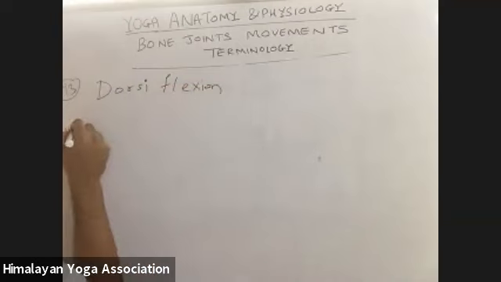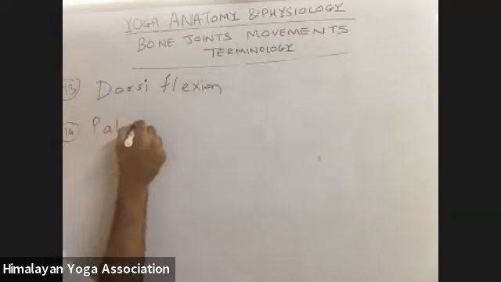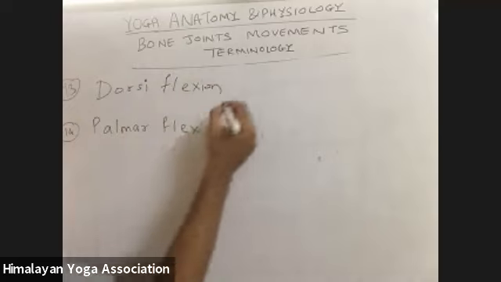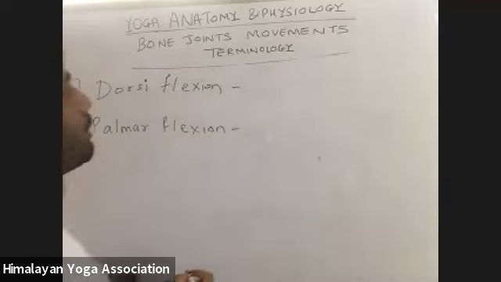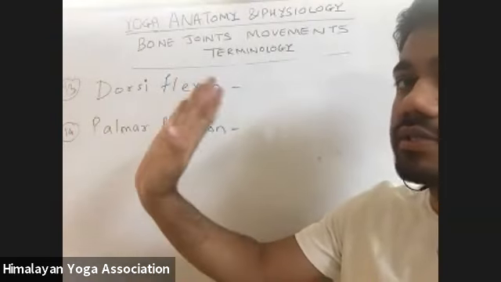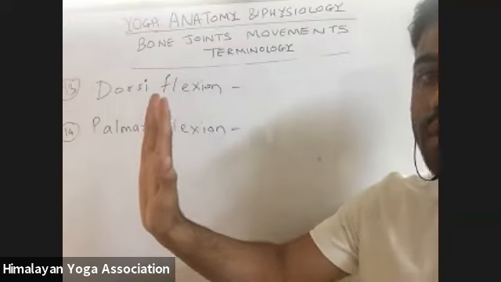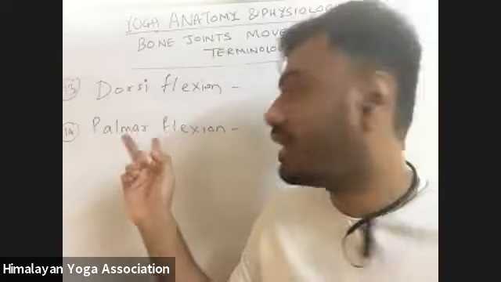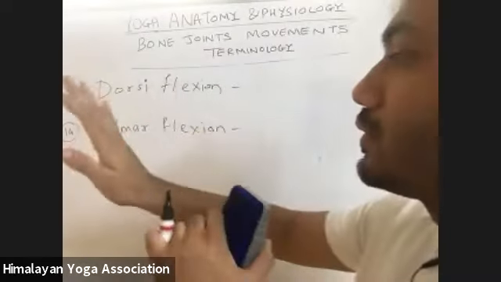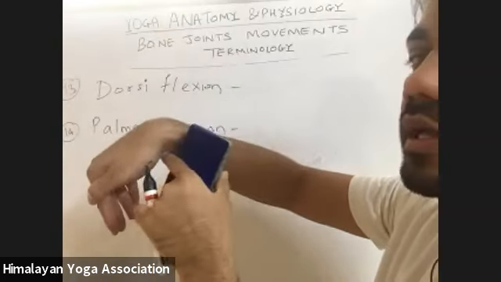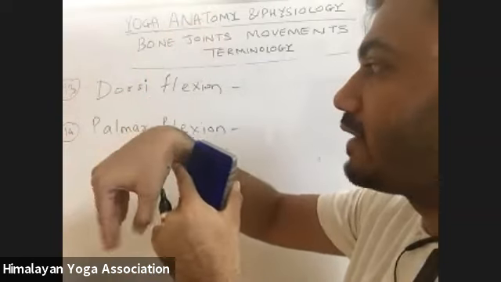We have the dorsiflexion, and also the palmar flexion. Dorsiflexion means when we bring our wrist up, fingers pointing upward. This is the dorsiflexion movement. And the palmar flexion movement is what? The palm facing down. From the wrist joint, this is palmar flexion.